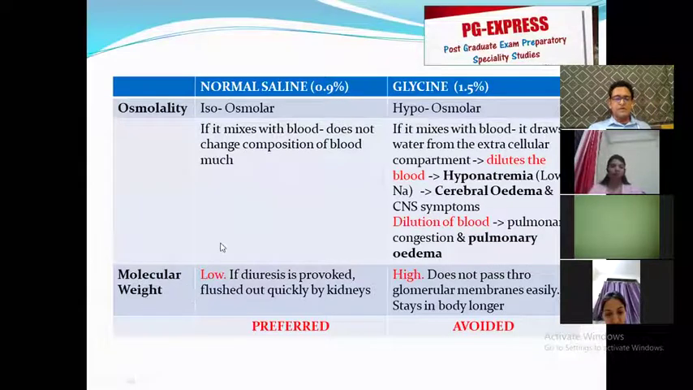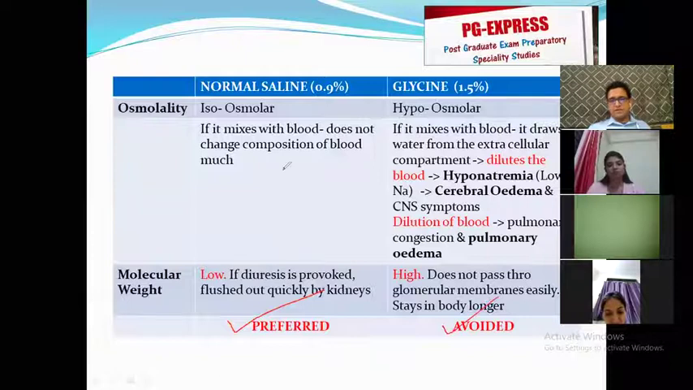What about the molecular weight? The molecular weight is low here. If you provoke diuresis, that means if you give IV Lasix, the normal saline will get quickly flushed out by the kidneys. Glycine, on the other hand, has got high molecular weight. It won't pass through the glomerular membranes very easily and stays in the body longer. Therefore, for all practical purposes, normal saline is preferred and glycine is avoided. Is this much clear? This one slide will answer many theory questions that are asked to you, particularly in the DNB exam.